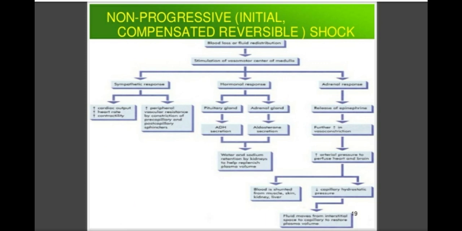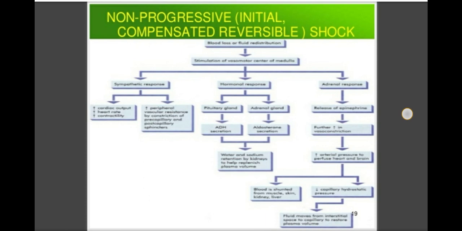In this there is a chart given to explain what this first stage is. In early stage of shock, an attempt is made to maintain adequate cerebral and coronary blood supply. So what happens in shock? There is reduction in the blood volume, and that reduction may be due to different reasons. After this, the compensated mechanisms in the body get activated, and they want to keep the body in a healthy condition, to maintain the body cells.